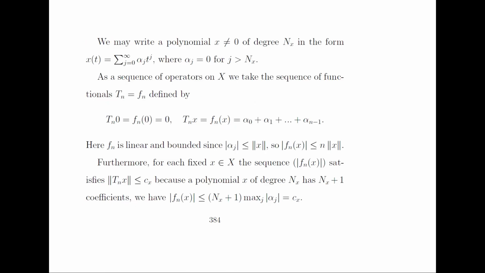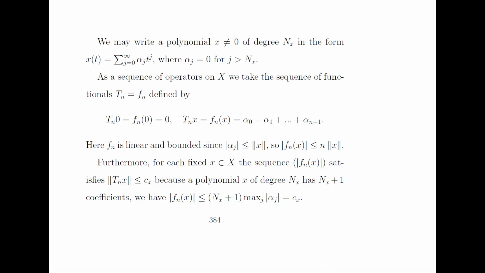So we may write polynomials x not equal to 0 of degree n_x in the form x(t) equal to summation of alpha_j t^j, where alpha_j is equal to 0 for all j greater than n_x. As a sequence of the operators on x, we take a sequence of functions, say T_n equal to f_n defined by f_n(0) equal to 0 and T_n x equal to f_n(x) equal to alpha naught plus alpha 1 plus so on alpha n minus 1. Here this f_n is linear and bounded, because the modulus of alpha_j is less than or equal to the norm of A x. So that the modulus of f_n(x) is less than or equal to n times the norm of A x.